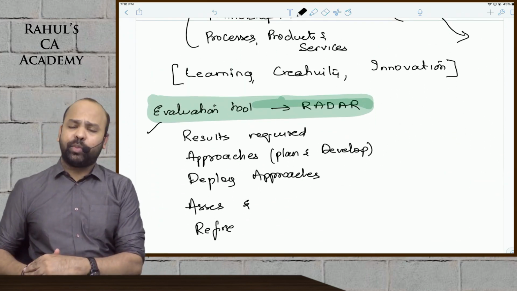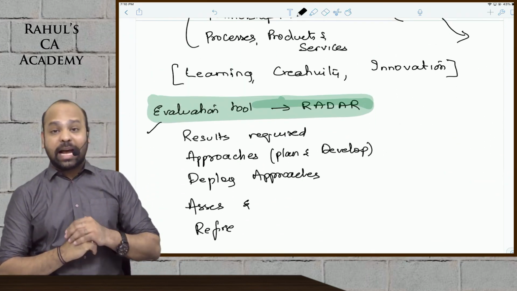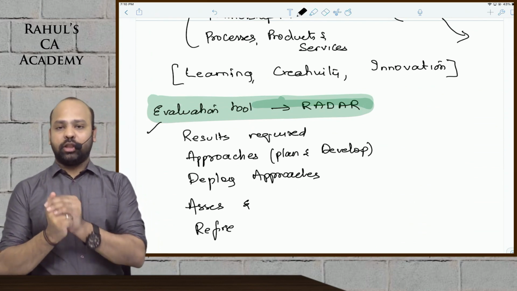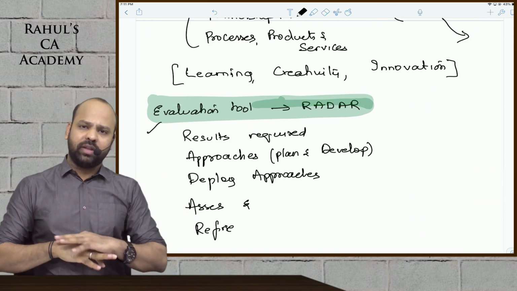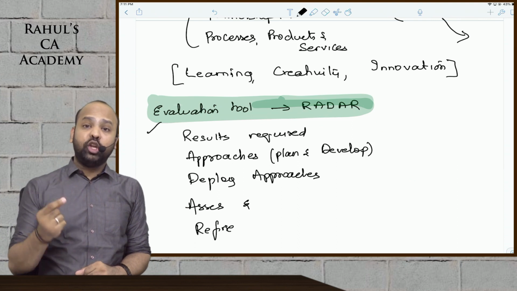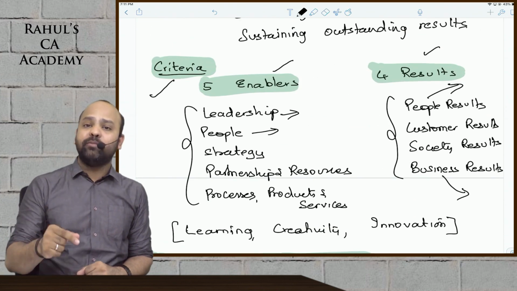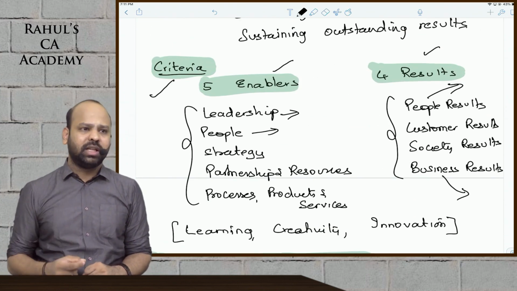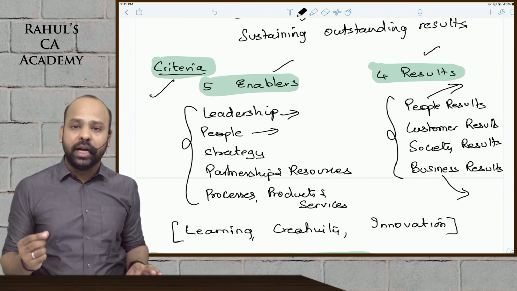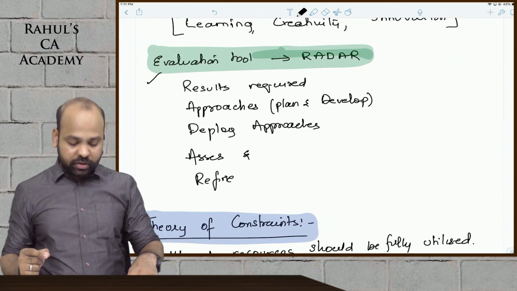The next aspect, beta, here is the evaluation tool under EFQM, the RADAR methodology. RADAR methodology is pretty simple guys. It says first define what are the results required. What is that you want to achieve? ये जो results है बेटा in terms of people results, in terms of customer results, in terms of society results, in terms of business results. What is that you need? First define them. That comes under the first part.